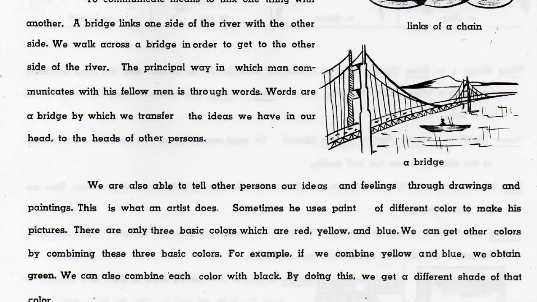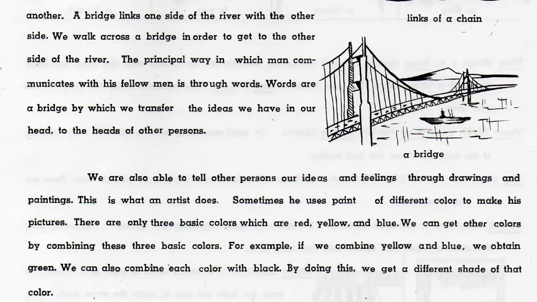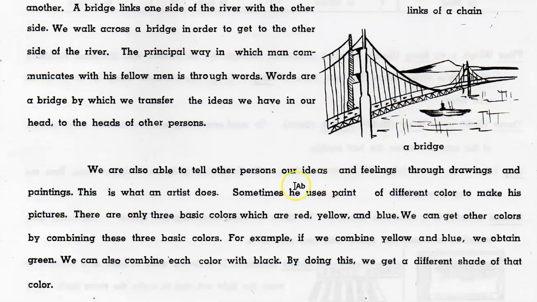We are also able to tell other persons our ideas and feelings through drawings and paintings. This is what an artist does. Sometimes he uses paint of different colors to make his pictures.